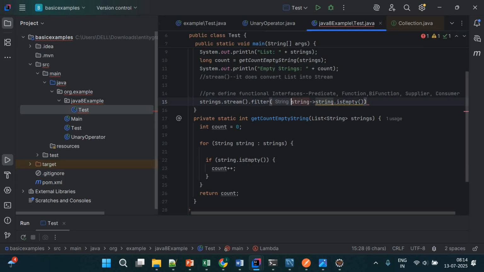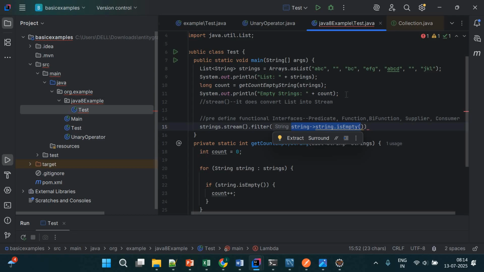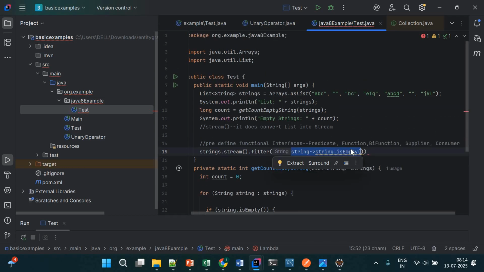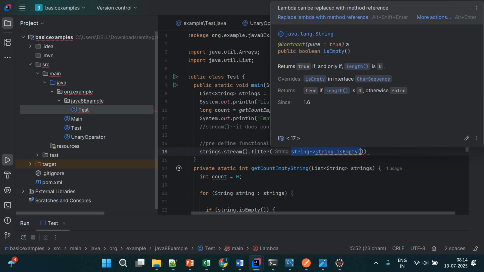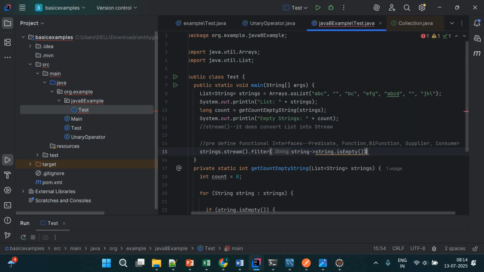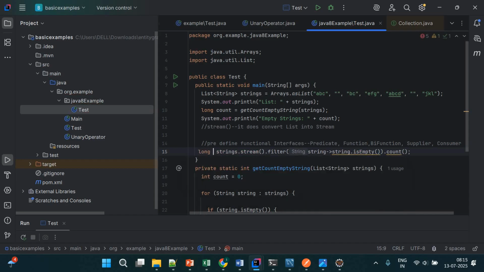Filter, what does it do? It will count it. String arrow string dot isEmpty. So it will take first ABC from there. So ABC is not empty, condition false, then blank, then it will increase the count by one, right? After that, what do I have to do? I have to count it. So then I have to use here dot count. So strings dot stream is converting into a stream. Then filter is applying the conditions where I'm filtering the data according to empty or not. If it is empty, please count it. If it is not, do not count it. It will return me one result that could be a long type. Long type, what could it be? Suppose result.